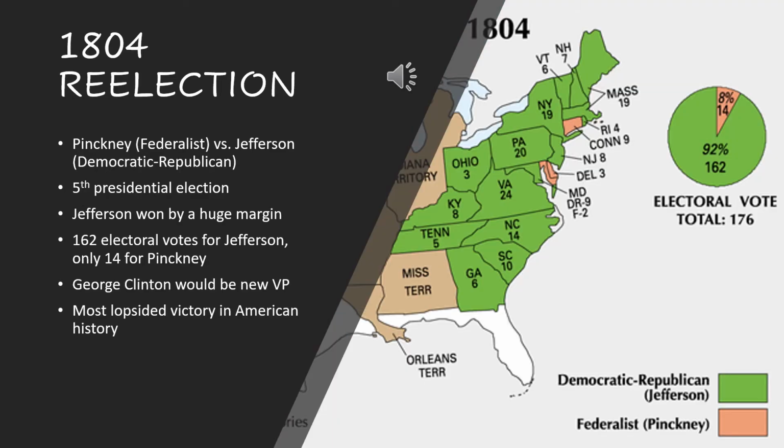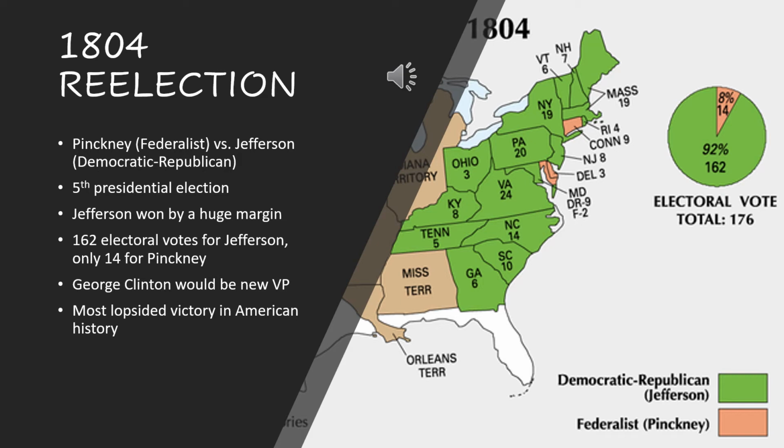So if you take a look at the 1804 election, you really don't want to be Charles Pinckney, because Charles Pinckney took the L, and he took it really hard in this election. You have Charles Pinckney, who is the Federalist in this election. He is the Federalist candidate. And you have Thomas Jefferson, who of course is a Democratic Republican. Thomas Jefferson is really a crowd favorite at this point. People love him. I mean, he brought the Louisiana Territory into the United States. He's making all the right decisions in his first term.